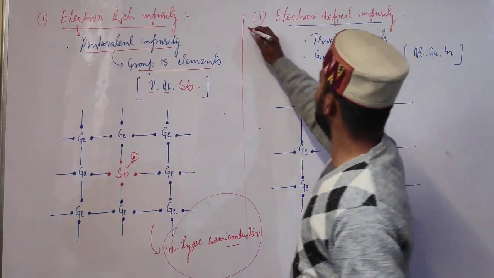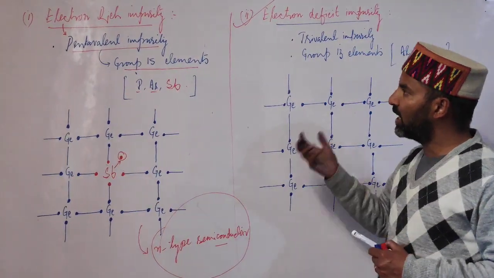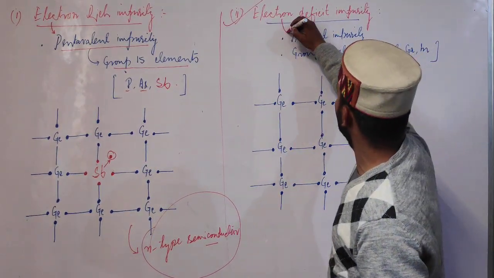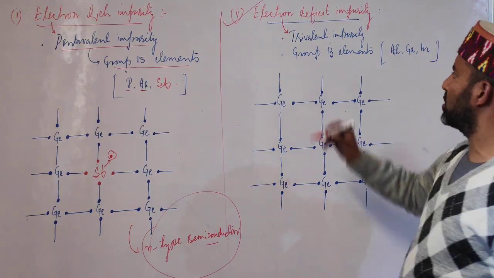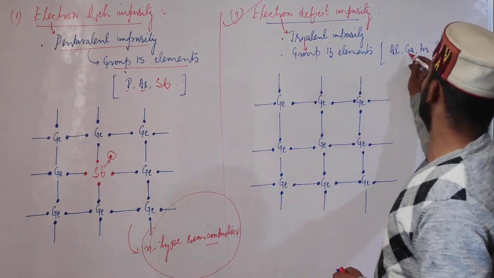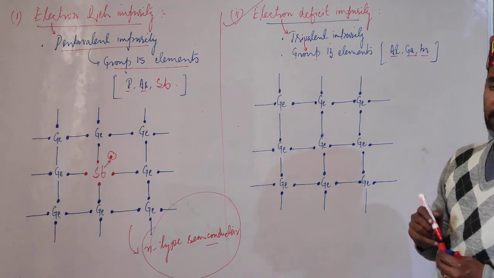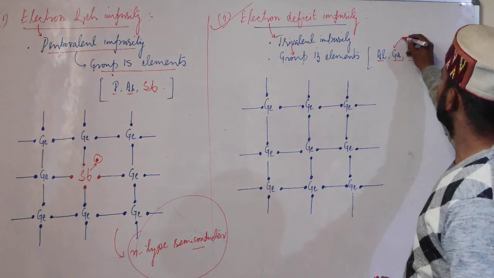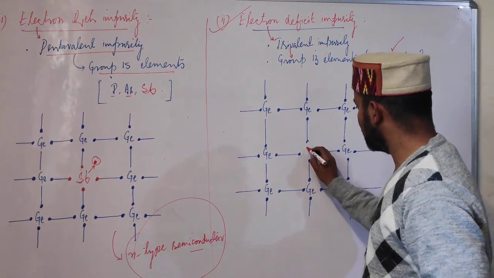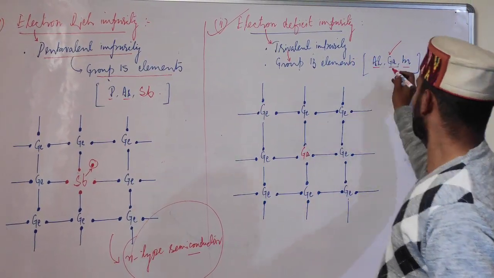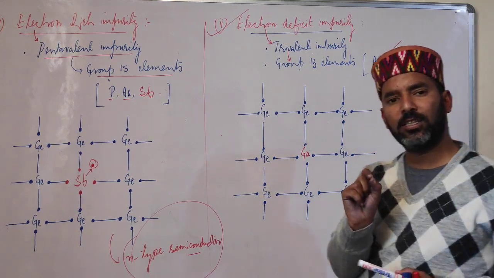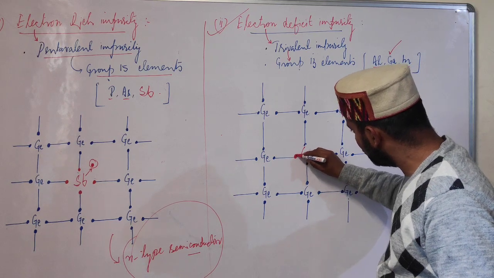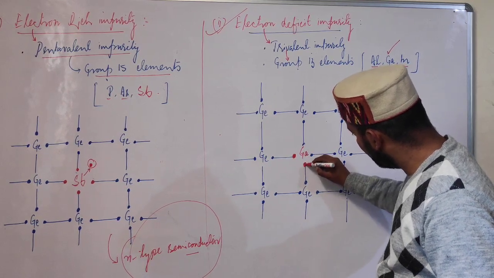So this is our conclusion, that we get n-type semiconductors on doping silicon or germanium with pentavalent impurity. Now the second type of impurity which we can add to increase electrical conductivity is electron deficit. Students, electron deficit impurities are trivalent impurities, that is, they are group 13 elements like aluminium, gallium, indium, etc. Now when we dope a silicon or germanium lattice with say gallium, what happens is that gallium is a group 13 element, so it has how many electrons in the valence shell? It has only 3. So it uses one of its electrons, the second will be used in the lattice, even the third will be used.